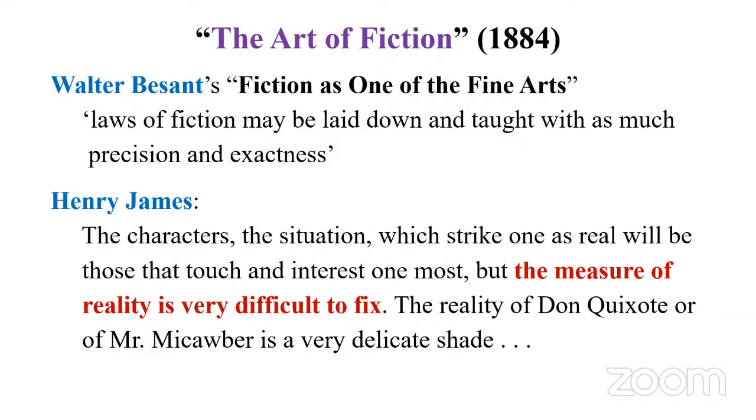Similarly, we have Mr. Micawber, Dickens' character in David Copperfield. Some might like this character. We don't know whether Don Quixote is more real, or whether Dickens' characters or Cervantes' characters are more real. It's up to the reader. We can't say this is the law, you should follow this. That's why Henry James says the measure of reality is very difficult to fix. So we can't say this is how one should write fiction. This is The Art of Fiction by Henry James.